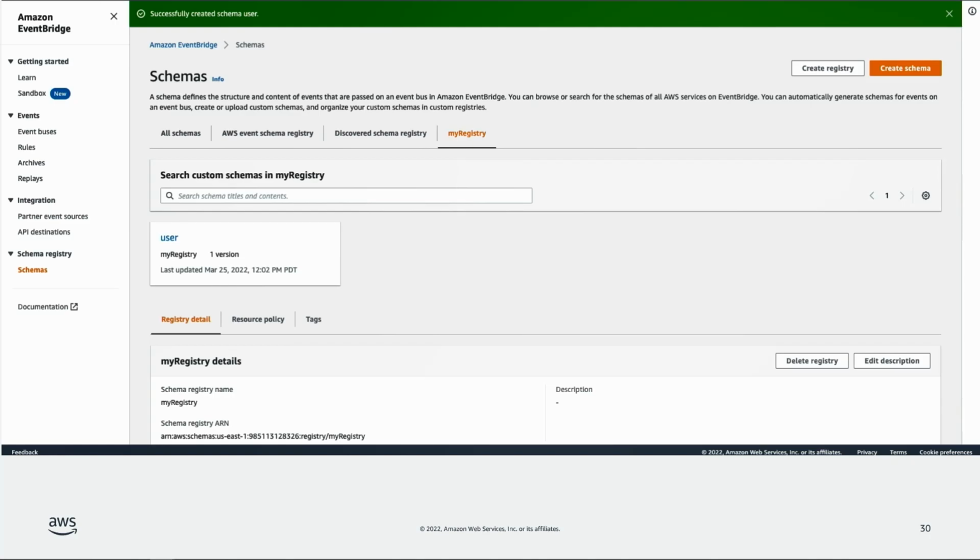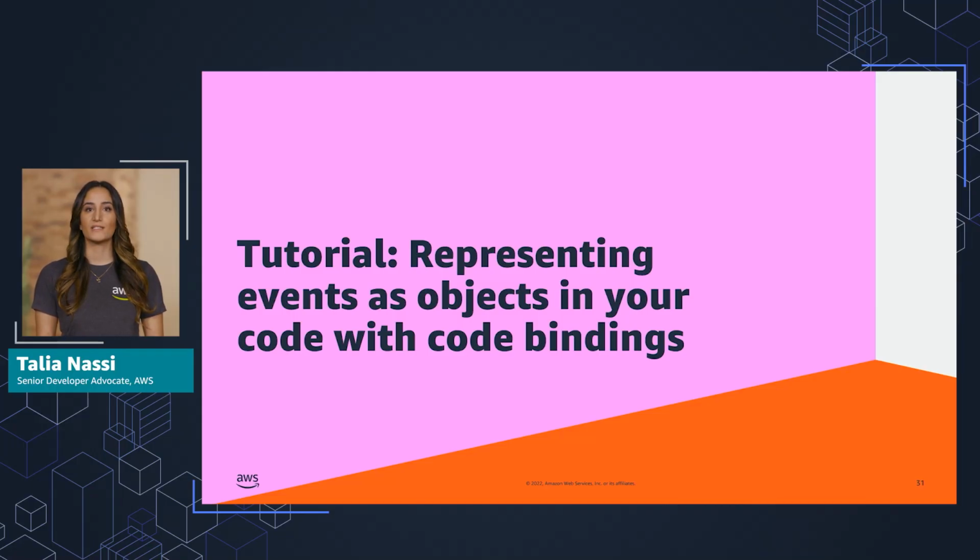When you choose your schema from the schema registry, you can see the structure of the event that you just created. Once a schema is added to the registry, you can download a code binding, which allows you to represent the event as an object in your code. You can take advantage of IDE features such as validation and autocomplete. Code bindings are also available for Java, Python, or TypeScript programming languages.